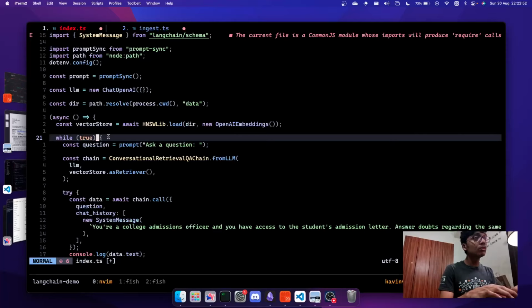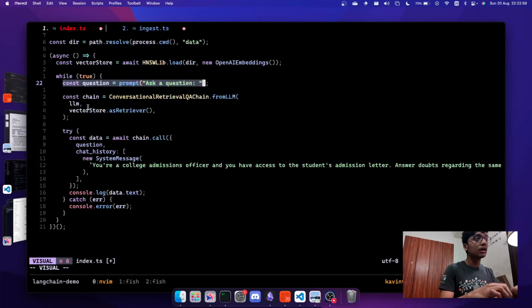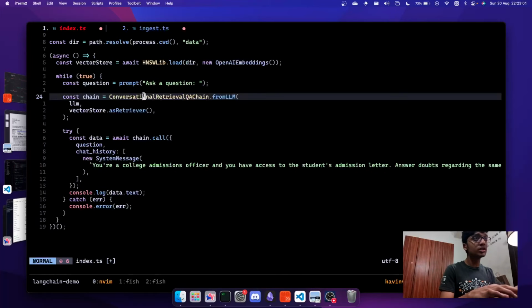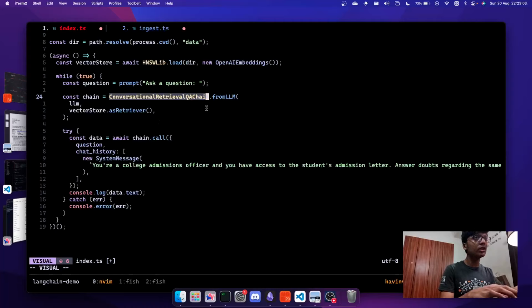Again, while true to recursively ask the question which we want to ask from the user, we get the prompt. Then we instantiate this chain which I was talking about, the conversational retrieval QA chain. With from LLM, we basically want to use this LLM and this vector store to run this chain.